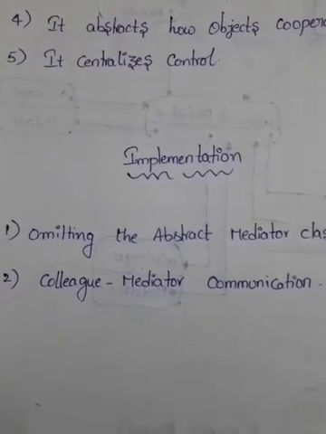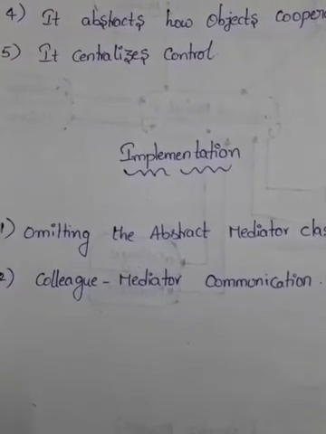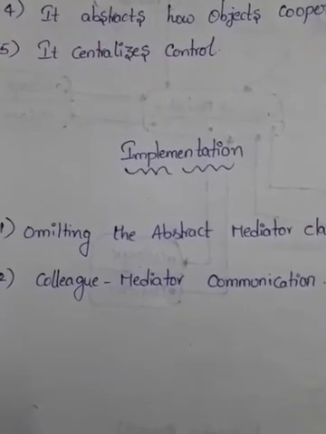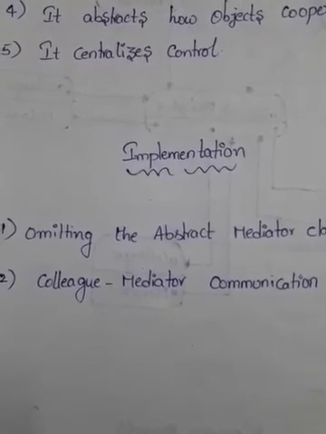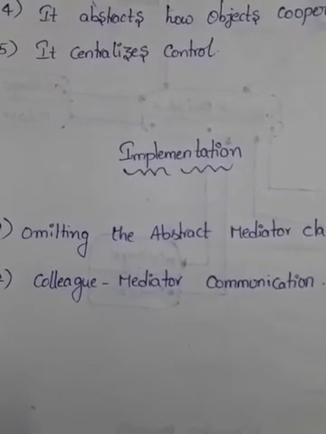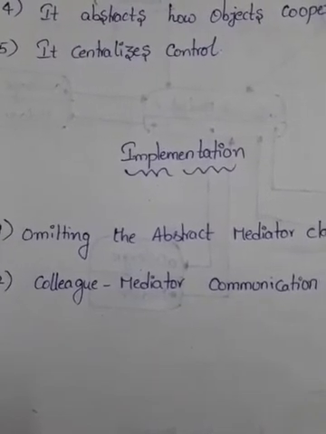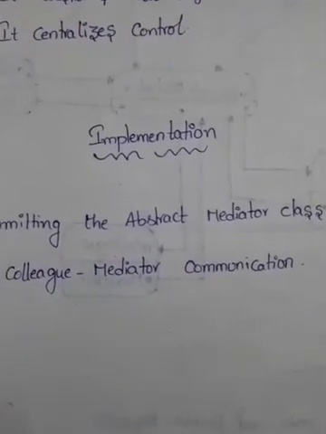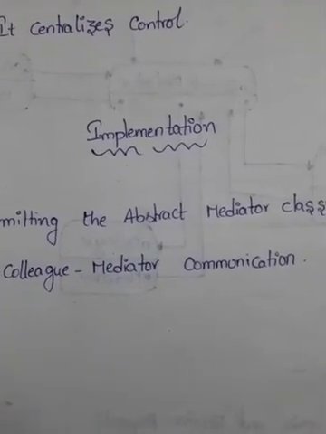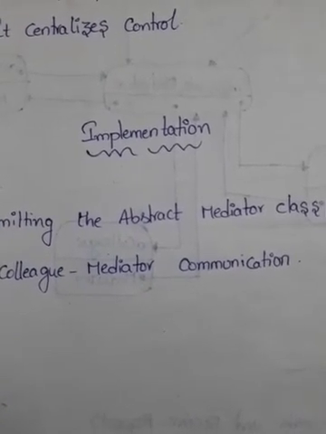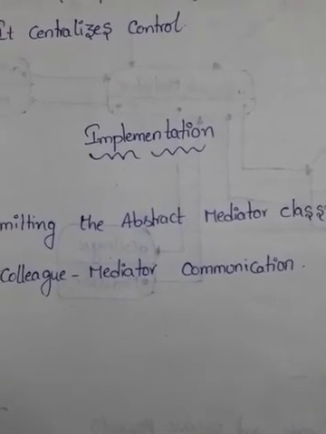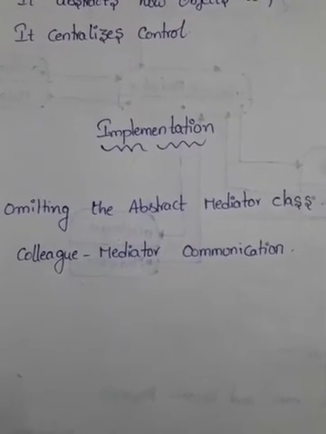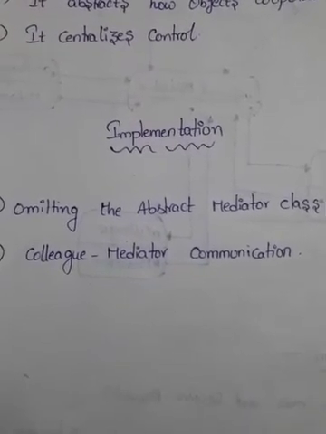And the next one is colleague-mediator communication. That means colleagues have to communicate with their mediator when an event of interest occurs. One approach is to implement the mediator as an observer using the observer pattern. Colleague classes act as subjects, sending notifications to the mediator whenever they change state. The mediator responds by propagating the effects of the changes to the other colleagues. So these are the 2 main implementation issues: omitting the abstract mediator class and colleague-mediator communication.